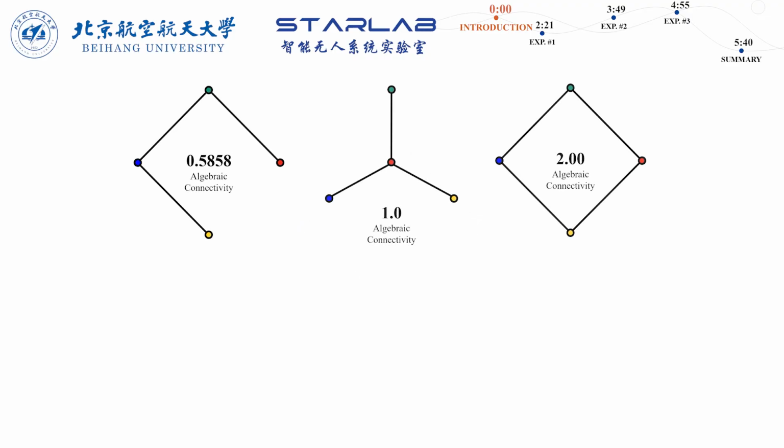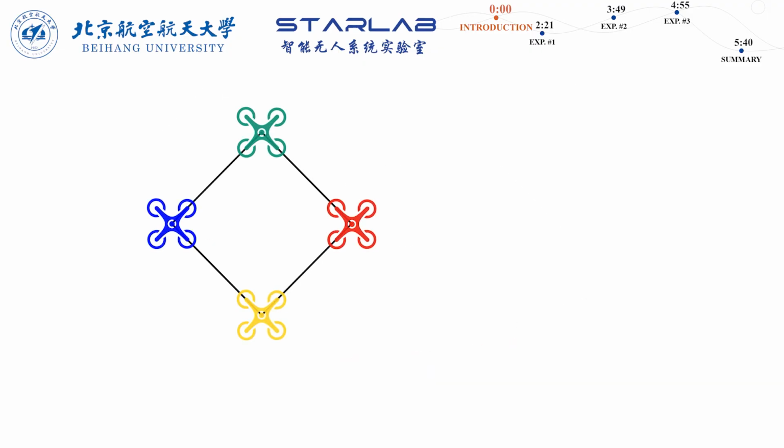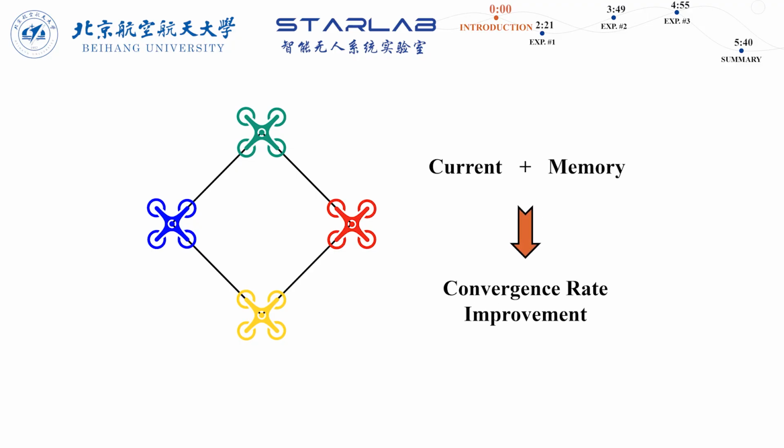In fact, existing studies have shown that the convergence speed of time-varying formation can also be improved by exploiting the historical information of each agent and its neighbors. In other words, retroactive memory enables the effective use of historical data and provides an implicit acceleration mechanism.